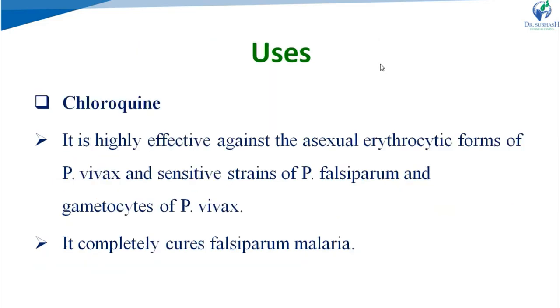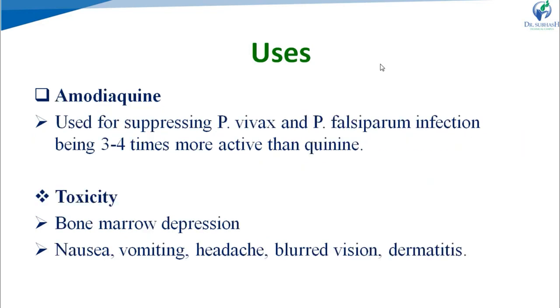Now, next uses. Chloroquine is highly effective against the asexual erythrocytic form of Plasmodium vivax and sensitive strains of Plasmodium falciparum as well as gametocytes of Plasmodium vivax. It completely cures falciparum malaria. Next, amodiaquine. It is used for suppressing Plasmodium vivax and Plasmodium falciparum infection, being 3 to 4 times more active than the quinine. Right? Toxicity of 4-aminoquinolines are bone marrow depression, nausea, vomiting, headache, blurred vision, and dermatitis.